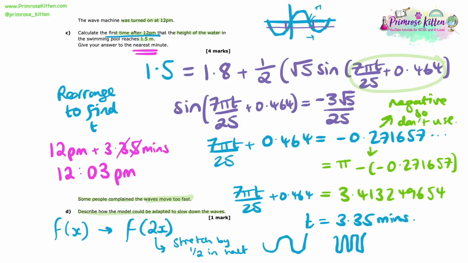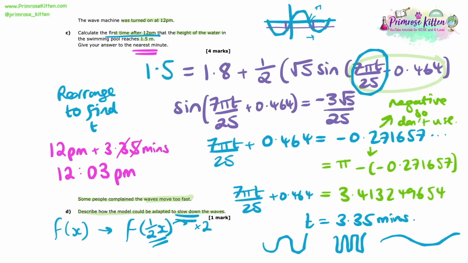So we need to think, what could we do to make the wave effectively longer so that it was a slower wave? Well, if we instead made this factor here smaller, say a half or something, then that would indeed stretch the wave by, in this case, a factor of 2. So we can see that if we decrease the factor that the x, or whatever variable we have in this case, is multiplied by, we will decrease the speed of that wave.